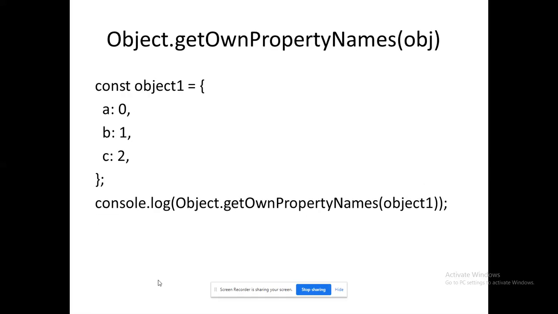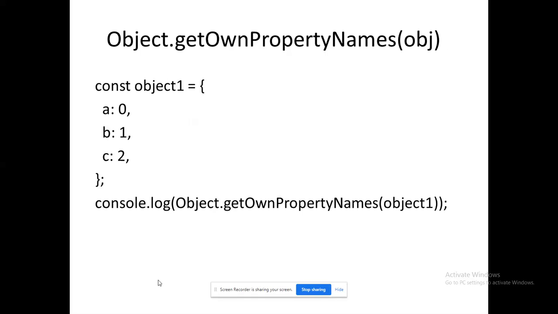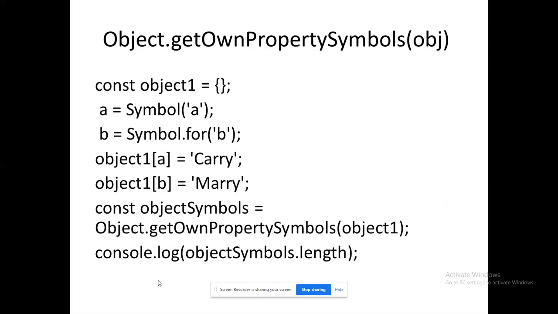Next, property names. What is this property name? It is ready to retrieve me the property names. That means variables. Instead of values, it is ready to retrieve me the attributes or properties. Object one has three properties: A, B, C. Only those will be retrieved, not the values. So ultimately, the output for the previous program is A, B, C. It retrieves the variables, or the identifiers, that I have used as the property names. Please remember. So it will give me the output A, B, C.